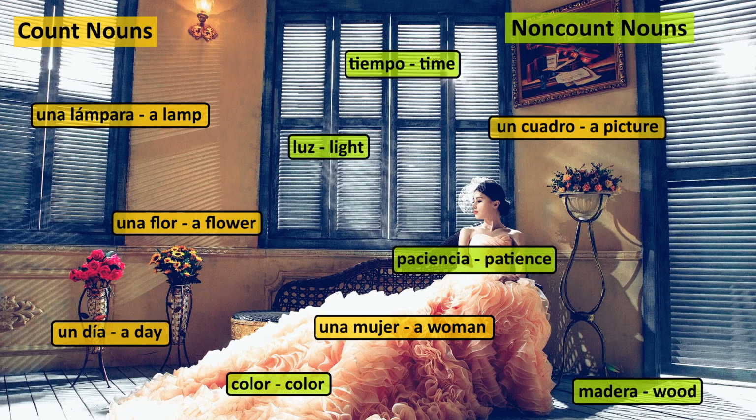Non-count nouns are typically used only in singular. They are names of substances or abstract notions. These nouns are not typically counted in items. There may be little air or a lot of air, but we would rather not say that there are 24 airs in our room. Have a look. Some examples in Spanish. Tiempo, time. Luz, light. Paciencia, patience. Color, color. Madera, wood.